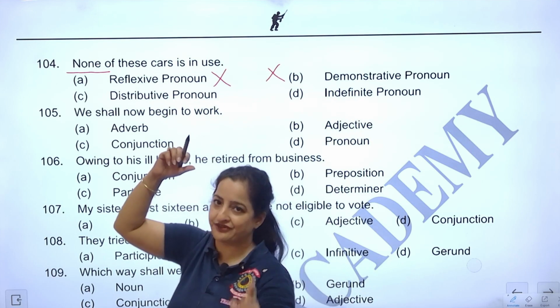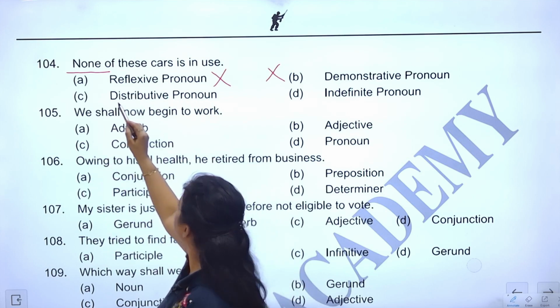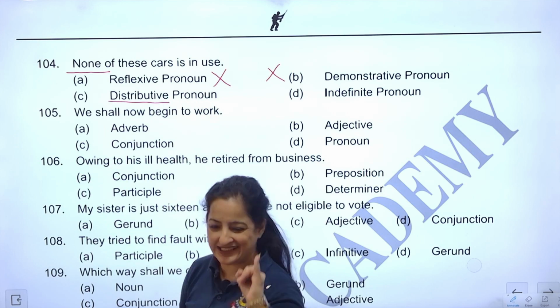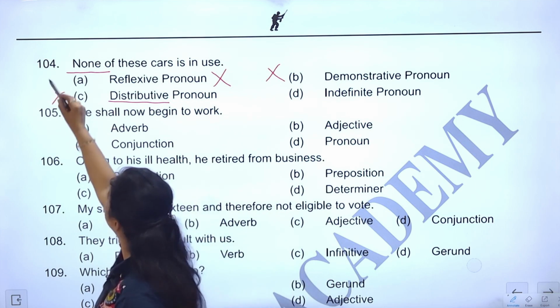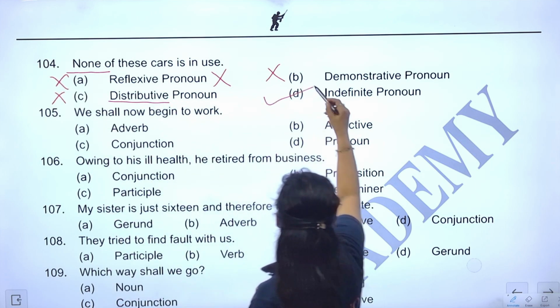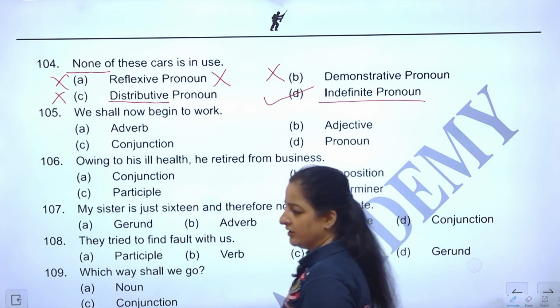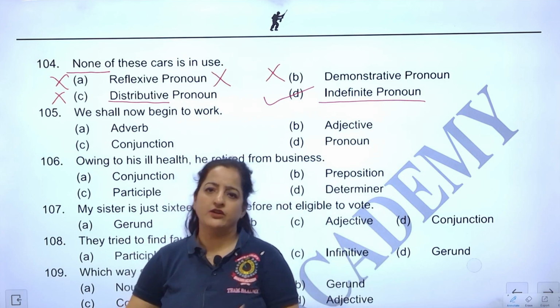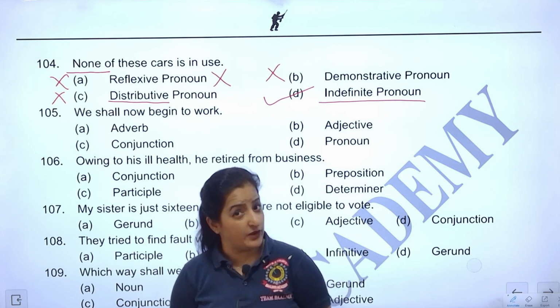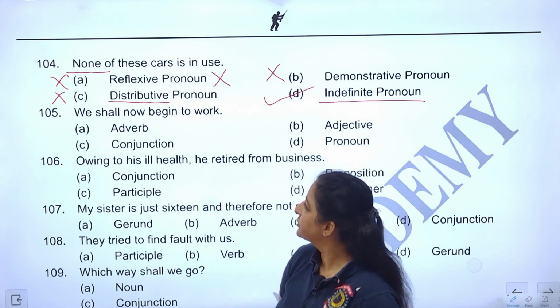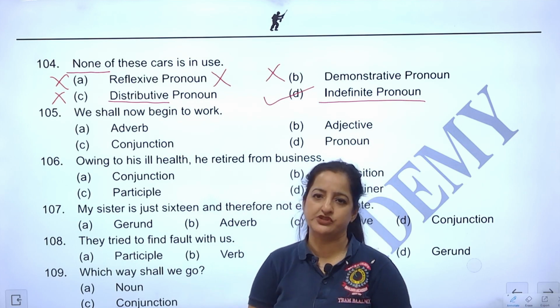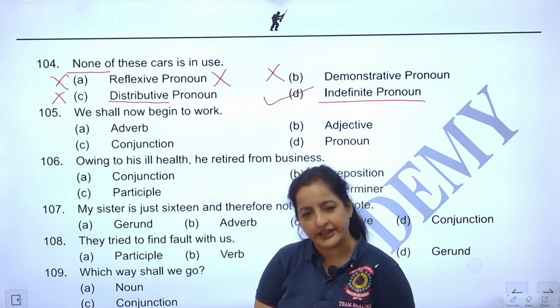Demonstrative pronouns can only be this, that, these, those. Distributive includes each, every, one of the, either, neither, just these 5 words. None of the options. And indefinite: anyone, someone, no one, nobody, everybody, only one, any, all of those are indefinite pronouns. So with this, I am done with parts of speech very, very well. Thank you so much.